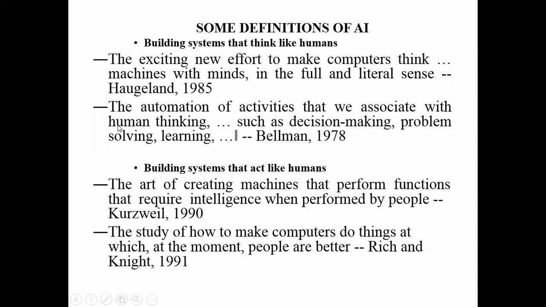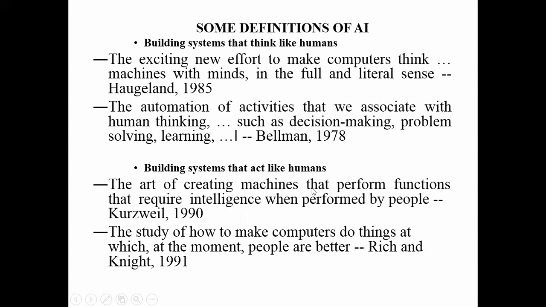What are the activities associated with human thinking? They are decision making, problem solving, and learning. These are the activities associated with human thinking, and there are many more like this. Automation of all these activities is called machine learning. If it is defined like this, then we say that it is a system that thinks like a human. Next, the systems that act like humans.